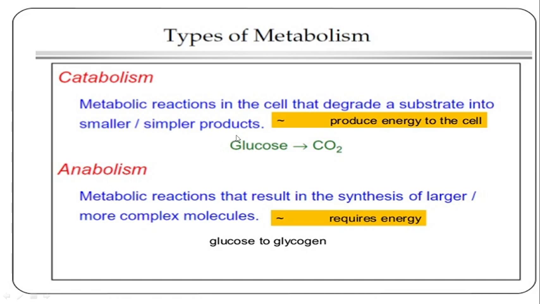Anabolism is a metabolic reaction that results in synthesis of large, more complex molecules. Here, in catabolism, the molecule is broken down into smaller units and energy is produced, whereas in anabolism there is formation of a large complex molecule, and to form that molecule it requires energy. For example, glucose is converted to glycogen, which requires energy, whereas in catabolism energy is produced due to breakdown of the substrate into smaller products. So these are the two processes of metabolism: first catabolism and second anabolism.